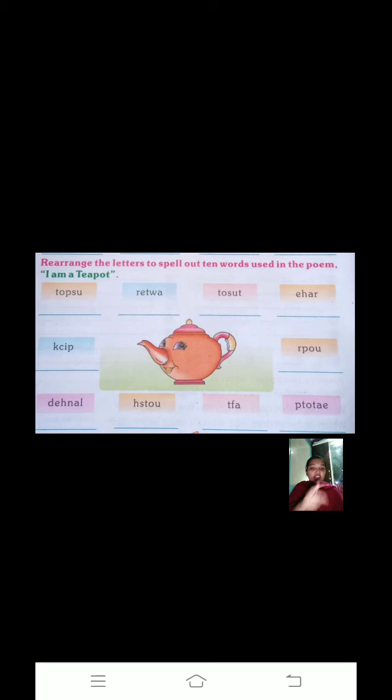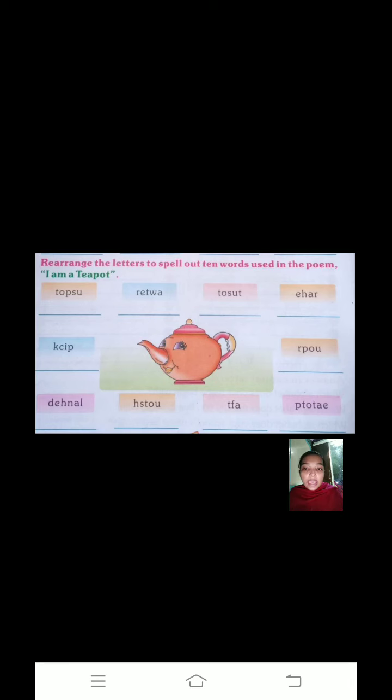Now second, you see, what is this? Everyone has heard this poem, I am a teapot. Yes, I am a teapot, short and stout. This is my handle and this is my spout. When the water is boiling, hear me shout. Pick me up and pour me out. Everyone has heard this poem? Yes. So from this poem, jumbled words are given and we have to write the proper word for it. Like the first word is TOPSU. So what will the word become? Yes, SPOUT, spout, right?